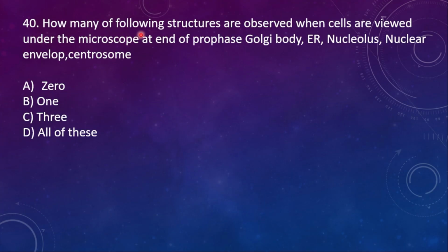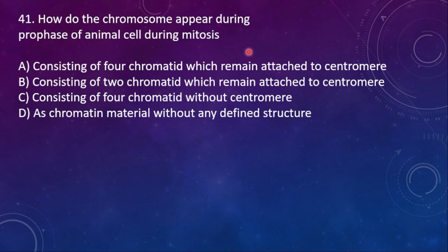40. How many of the following structures are observed when cells are viewed under the microscope at the end of prophase? Golgi body, ER, nucleolus, nuclear envelope, and then centrosome. Here the right option is 0, because all of them are going to disappear by the end of prophase. Only the condensed form of chromosomes is going to appear at the end of prophase.